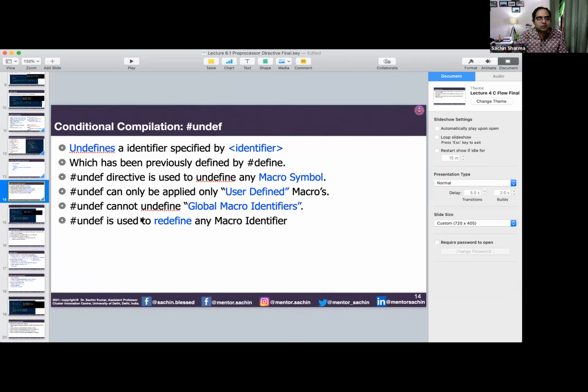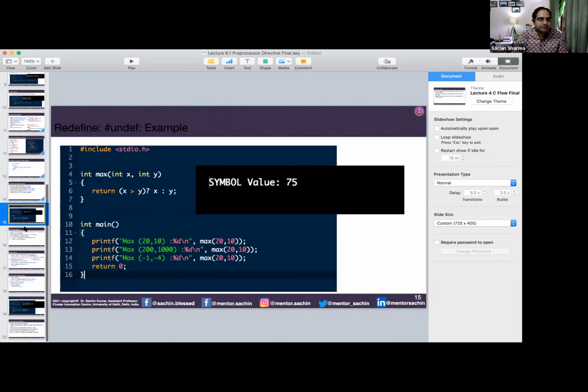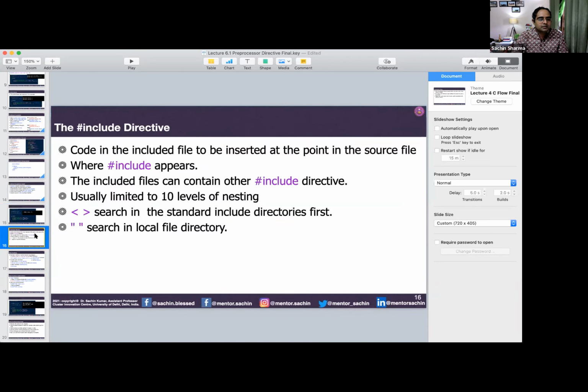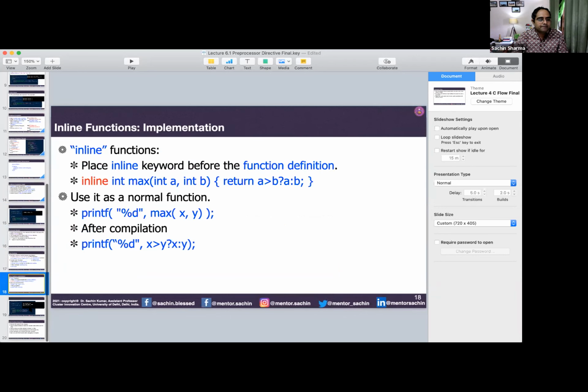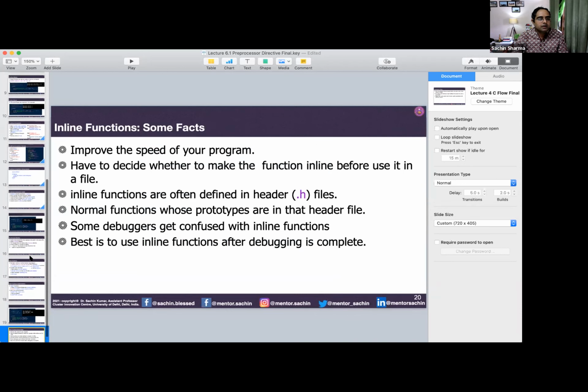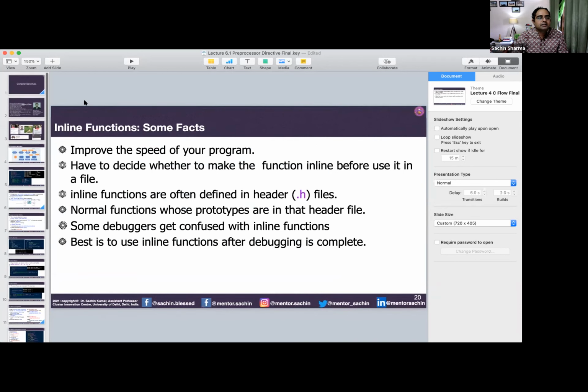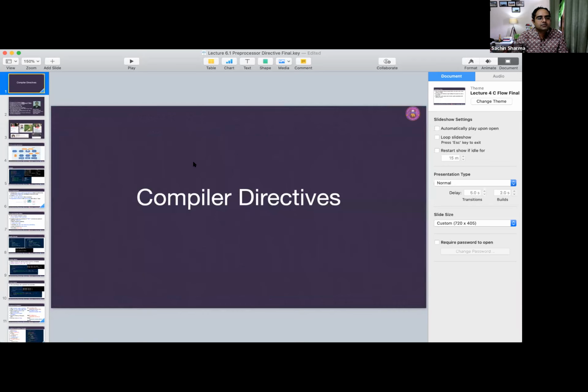Using this macro you can also define it again. So a small function, these types of examples you can do. From this side, the compilation process, or preprocessor directives, are complete.